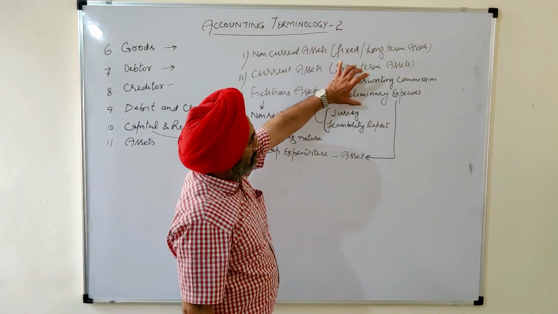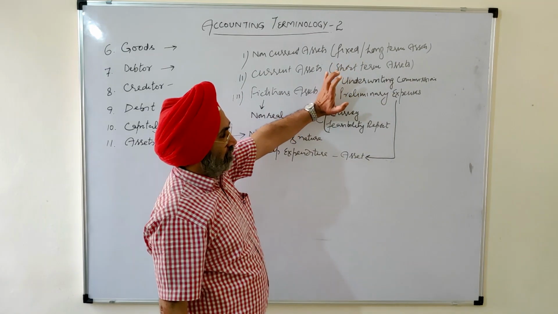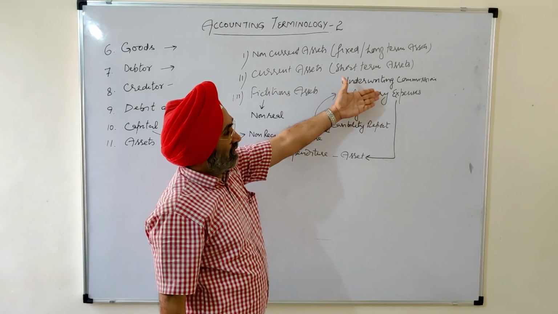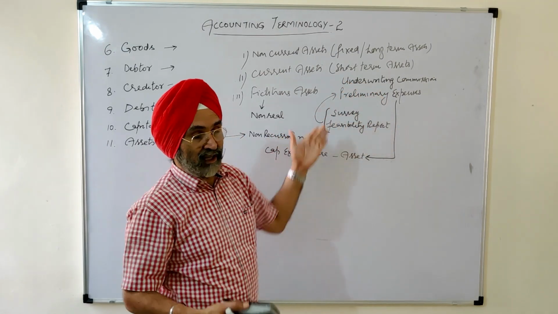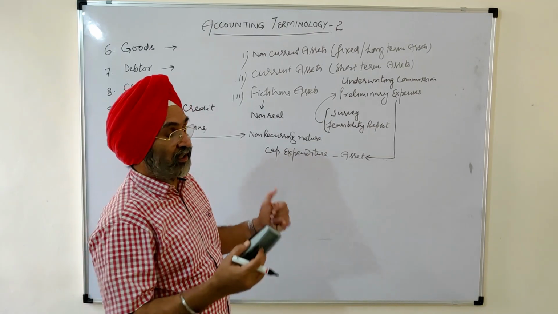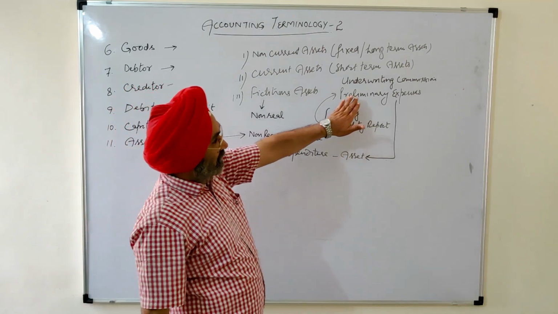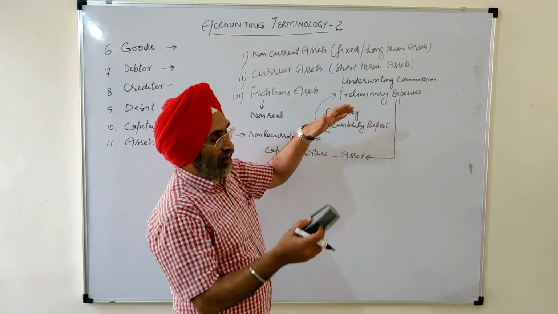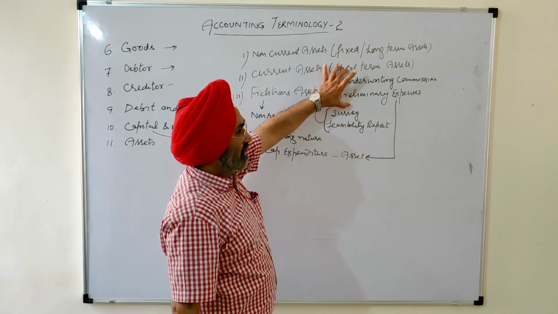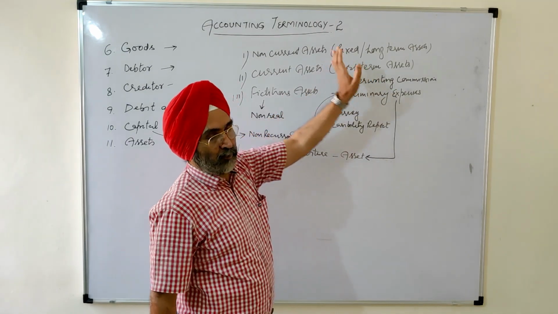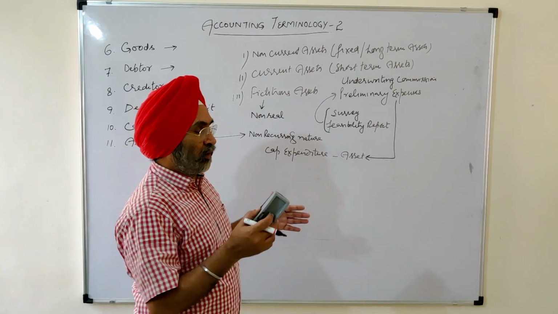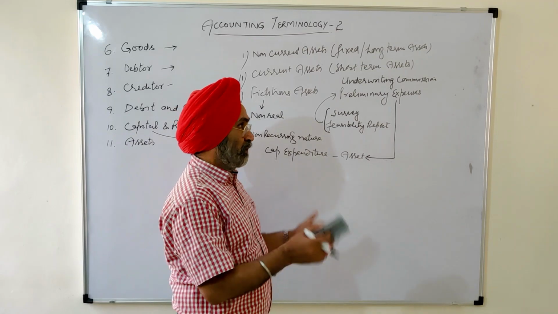So just see, these are expenses. These are not assets. But under compulsion. What is that compulsion? It's a non-recurring nature. Had it been of recurring nature, these would have been recorded in the profit and loss account. Because of its non-recurring nature, we can't carry these expenses to our profit and loss account, because the profit and loss account is prepared only from recurring items, revenue items.